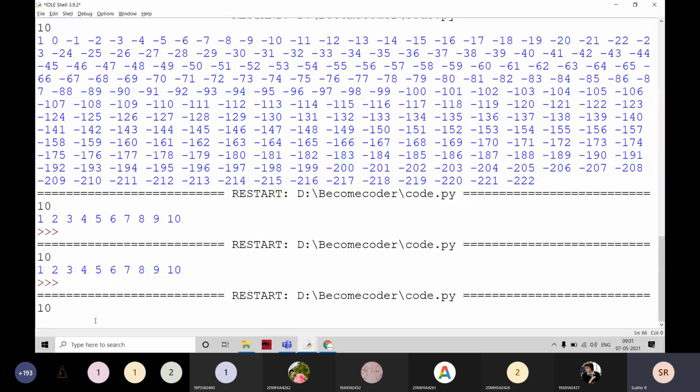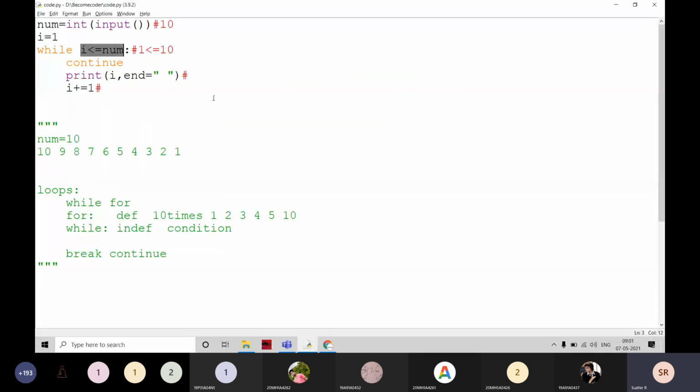It is not printing anything and it is not coming out of the program either. If I close this, again it asks whether your program is still running and if you want to kill it. Yes, I am going to kill it.